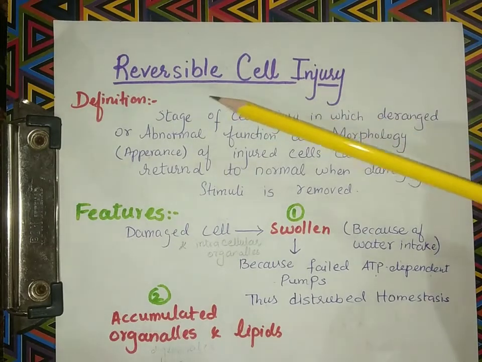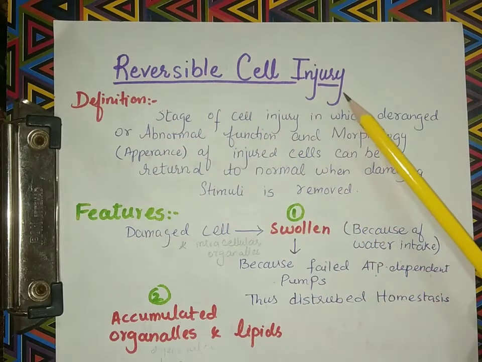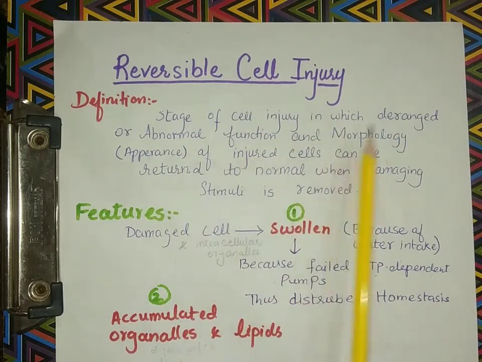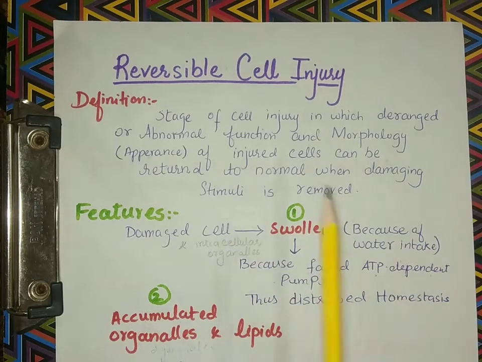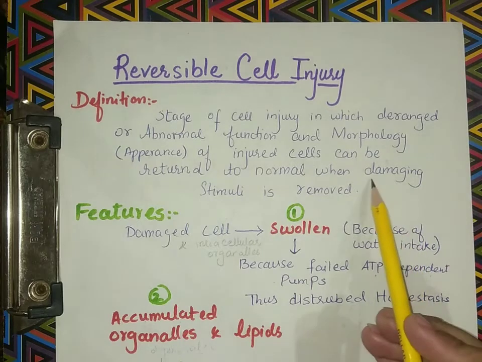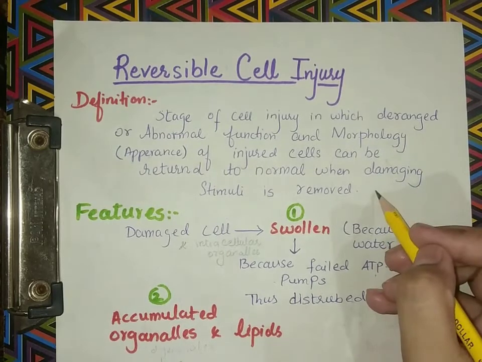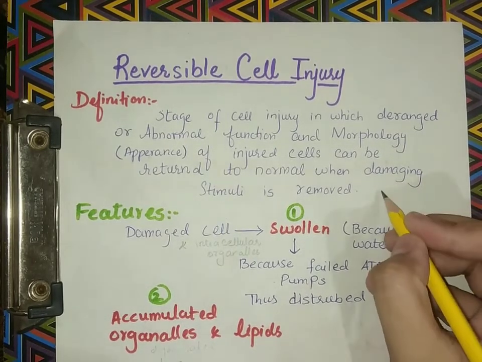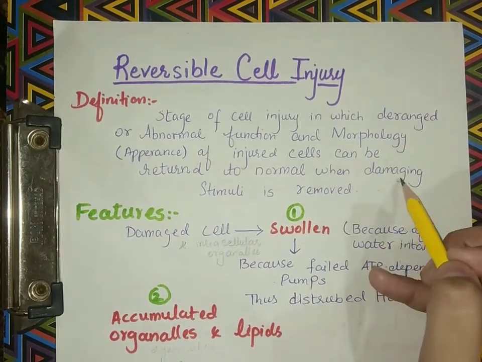So today the topic of the video is reversible cell injury. Let's talk about the basic definition of reversible cell injury. It is the stage of cell injury in which the deranged, meaning abnormal, function and morphology, meaning appearance, of the injured cell can be returned to normal when the damaging stimulus is removed. Note here, the damaging stimulus is removed. So whenever the stimulus is removed, the cell will return to its normal baseline.